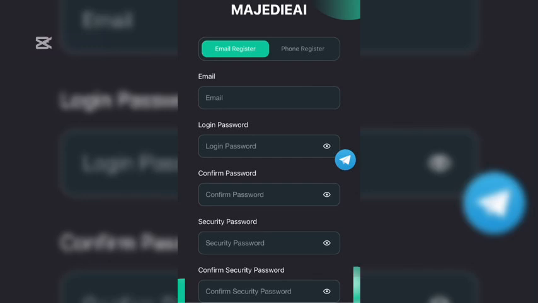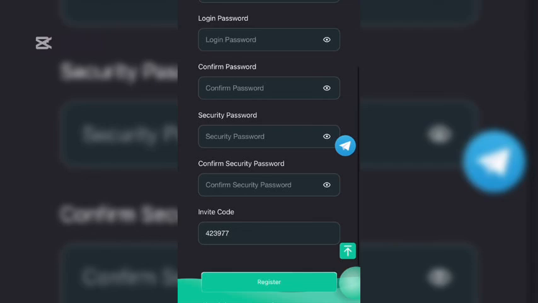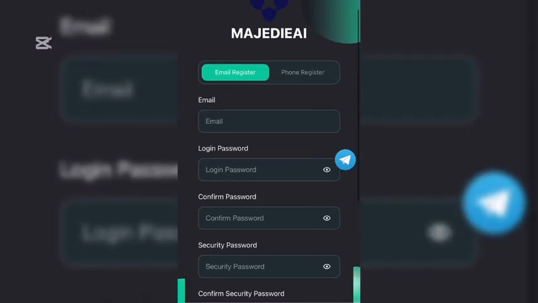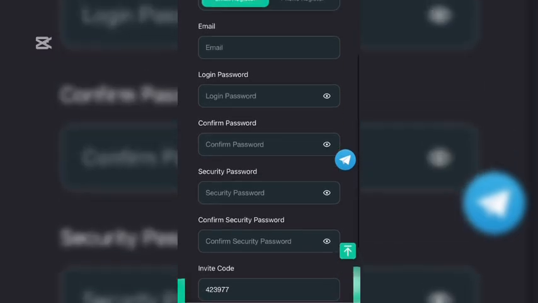The first step which I'll be showing is how to get yourself registered by inputting your email address, your login password, confirm your password, enter your security password, confirm your security password, make use of my invitation code, and hit the register button. As you can see right here, I've already got an account with the site, so I'll be logging in straight up to show you how the platform actually works and how it actually looks like.